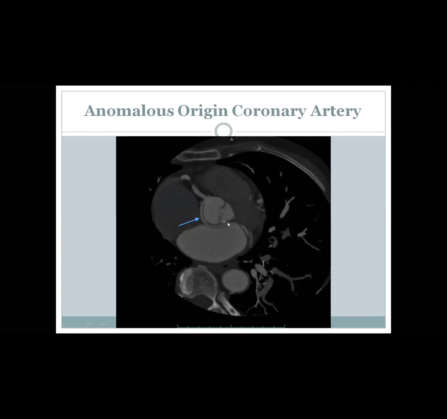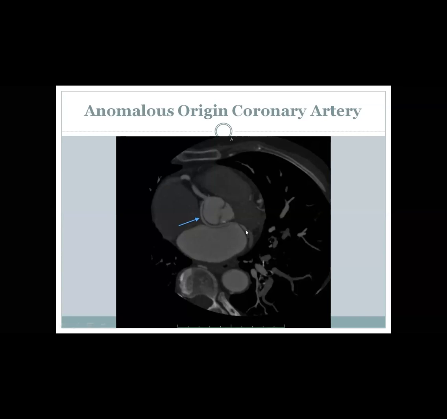Okay, the arrow is pointing to this vessel. What do you think? Left coronary artery originating from the right coronary sinus. It could be left main, it could be LAD, it could be CIRC. I have to see the other left system coronaries. This is the LAD and this is the CIRC.